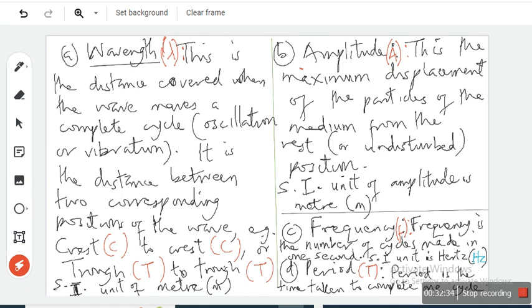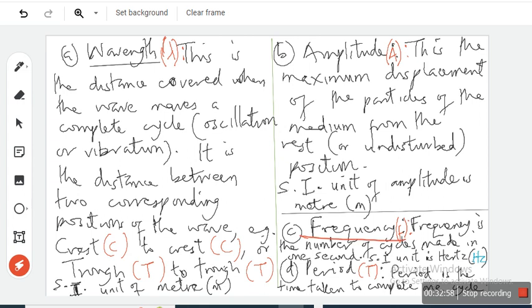Amplitude is the maximum displacement of the particles of a medium from the rest position. Of course, since it's about distance, the SI unit is meter. Also wavelength, since it's about distance, the SI unit is meter. The symbol for wavelength is lambda. The symbol for amplitude is A.